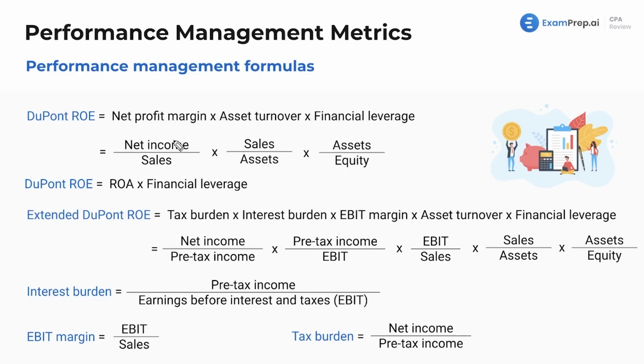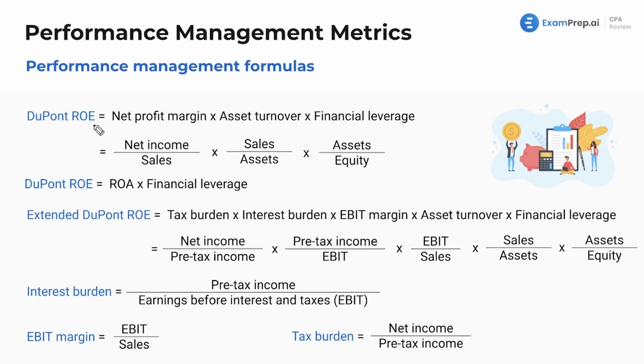And we saw a bunch of these on the previous slide. So net profit margin, we know net profit margin equals net income divided by sales, and asset turnover, we know that equals sales divided by assets, and financial leverage, we know that is assets divided by equity. So you see here, again, you could get a multiple choice question. It does happen plenty on the exam where it gives you sales and equity and costs, and you have to figure out assets, and then you'll find ROE, right? It gives you a bunch of numbers, and you got to do a couple extra steps to get to your final ROE number.